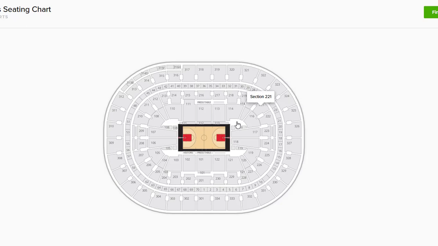And as you might suspect, these sections are very costly because they're very close to the floor itself where the game's taking place. So all these are very, very expensive seats. Of course, the closer you are, the more expensive the seat gets, but I can pretty well surmise that these cost quite a bit of money.